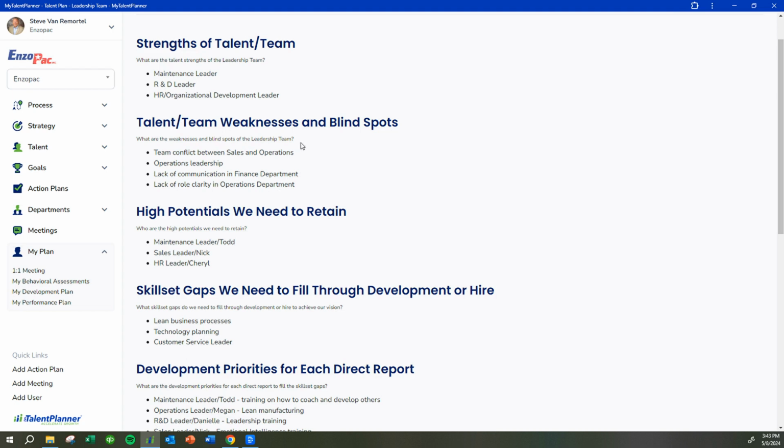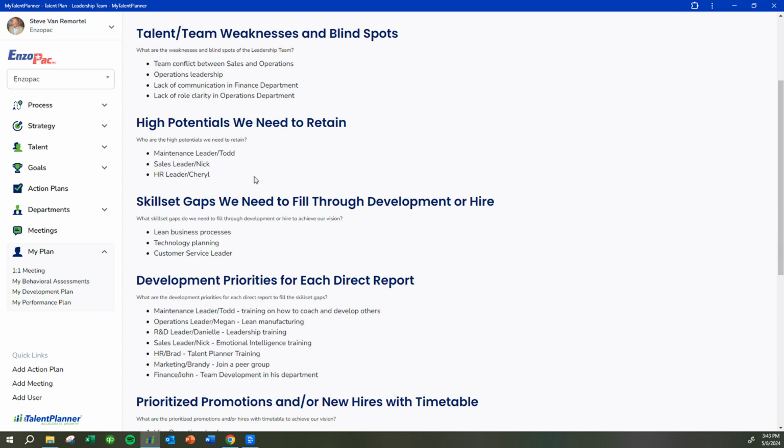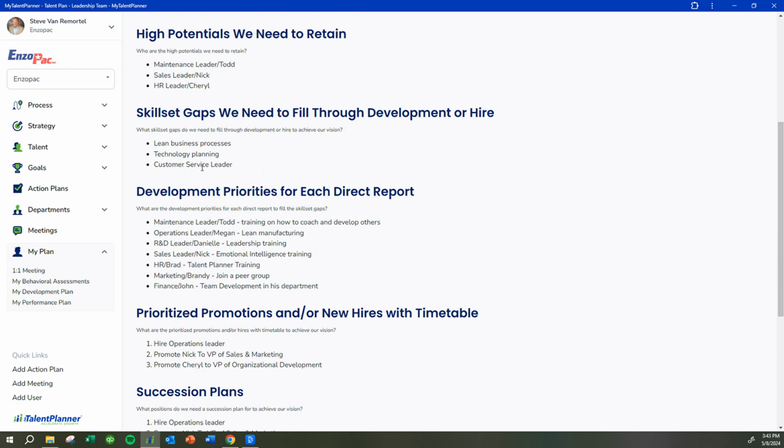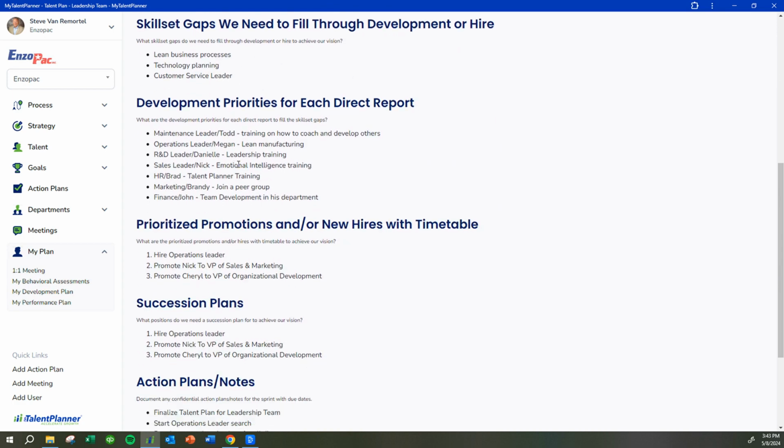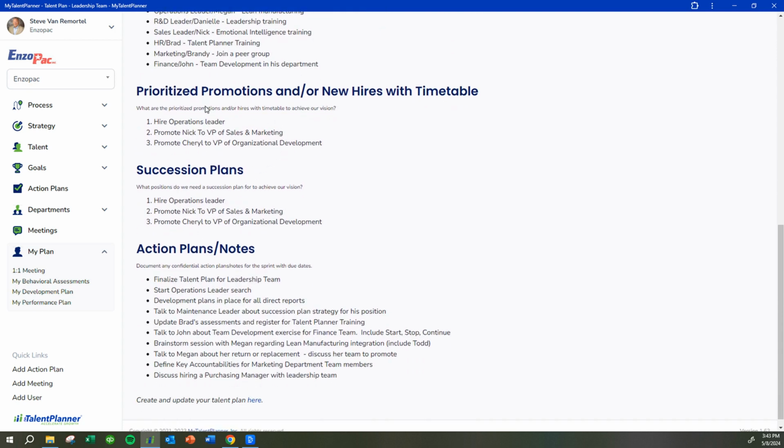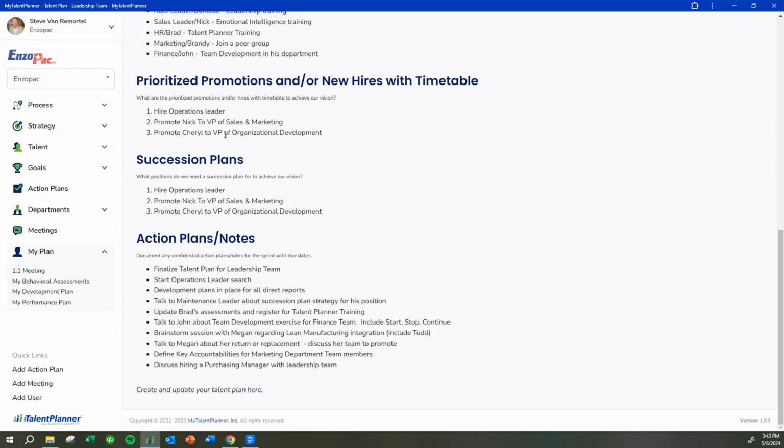You have the weaknesses and blind spots that you need to minimize. You have the high potentials we need to retain. You have the skill set gaps we need to fill over the next 3 years. You have the development priorities for each person on the team. You have the prioritized promotions and new hires over the next 3 years. You have the succession plans we need to put in place. And then you have your action plans and notes.